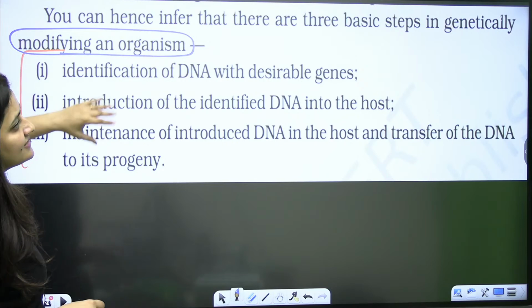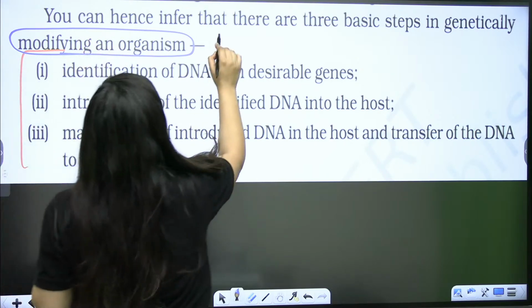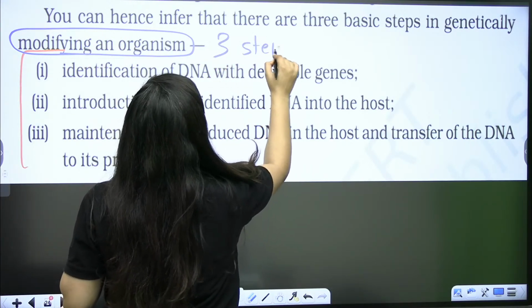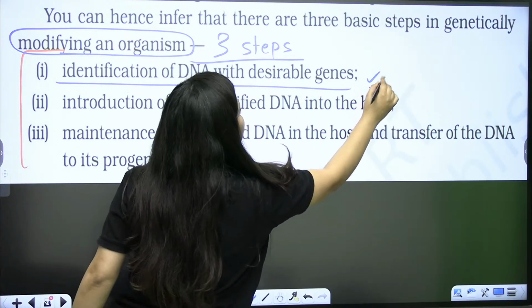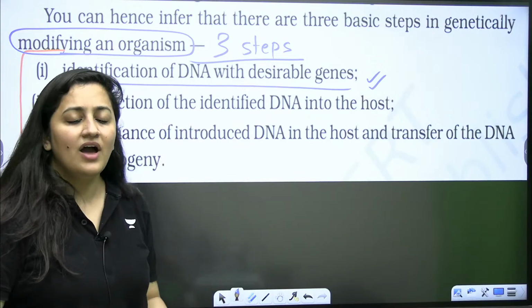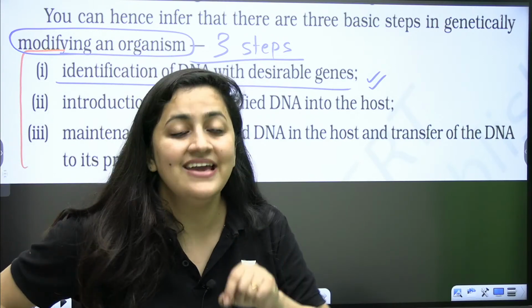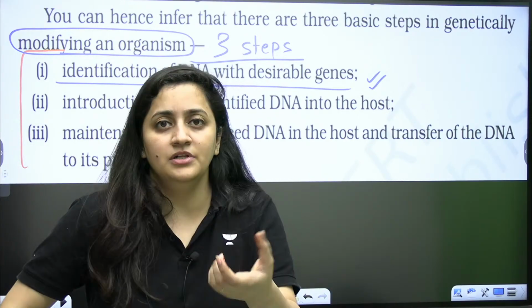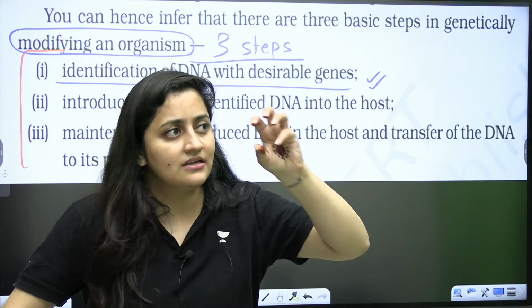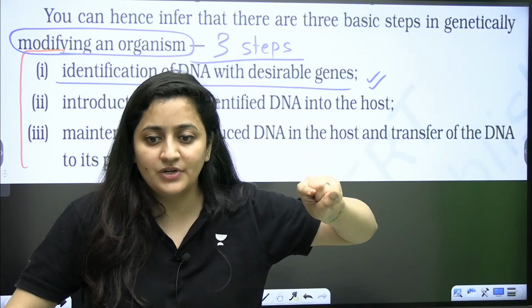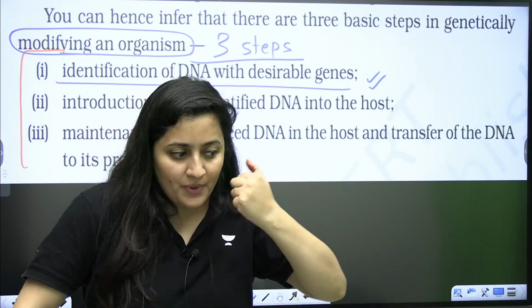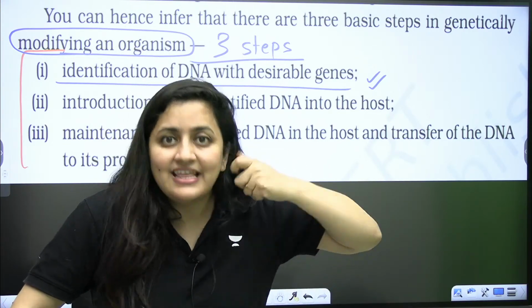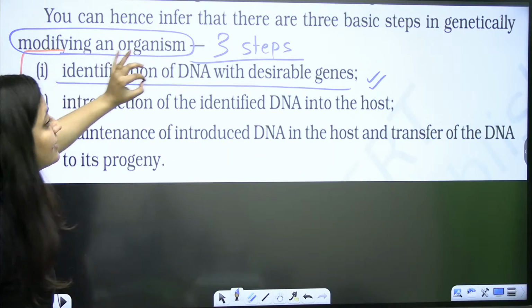So here you guys can see the three main steps in modifying organisms genetically. The first is you have to identify the DNA with the desirable gene. Like this is a particular organism, this organism is having this particular character and I want that. I want to propagate that gene. I want to get that particular protein. So firstly, you need to figure out that.